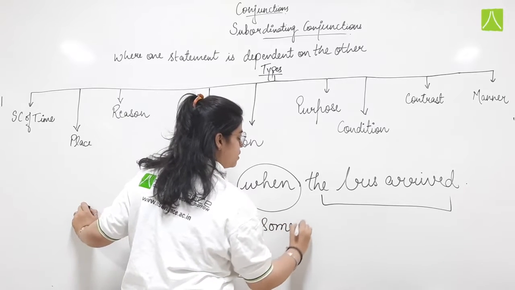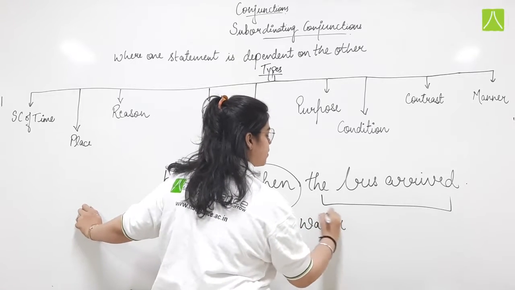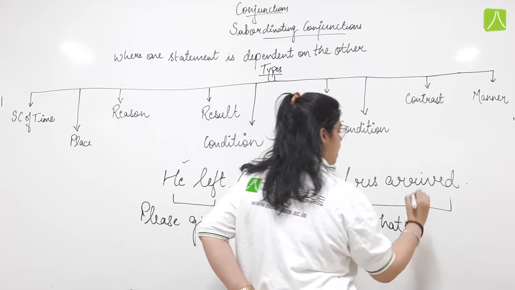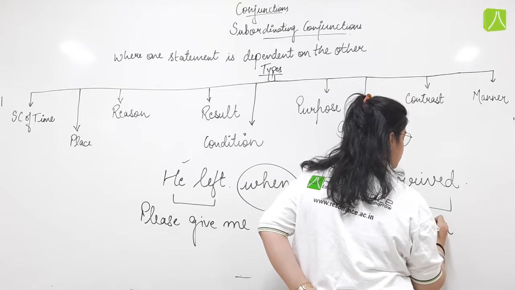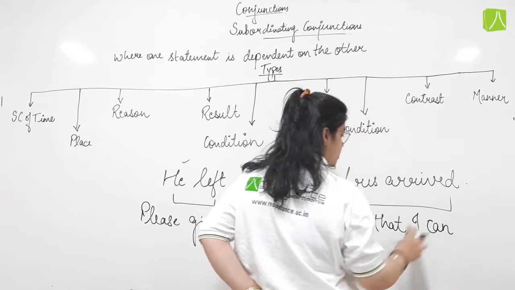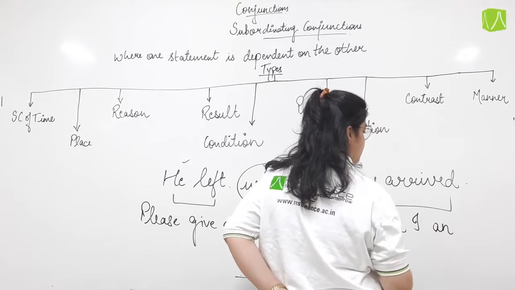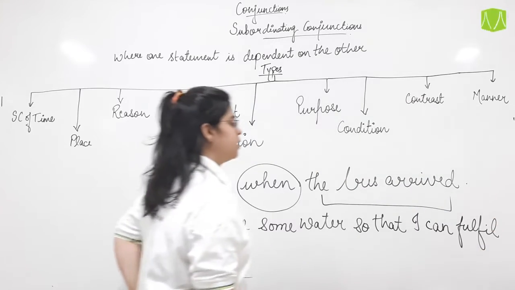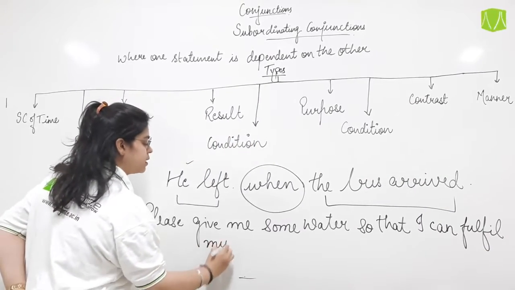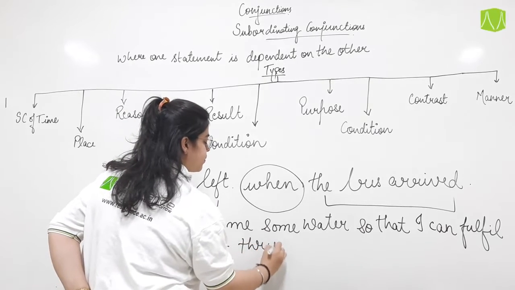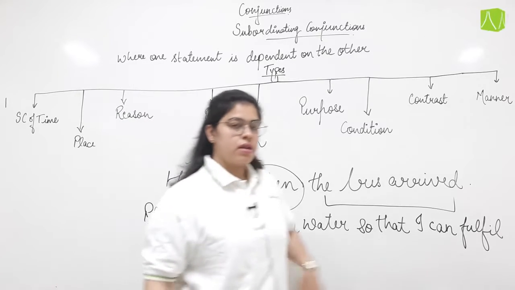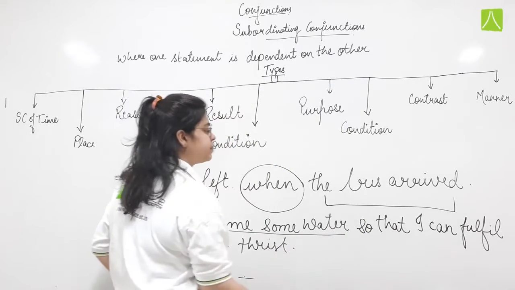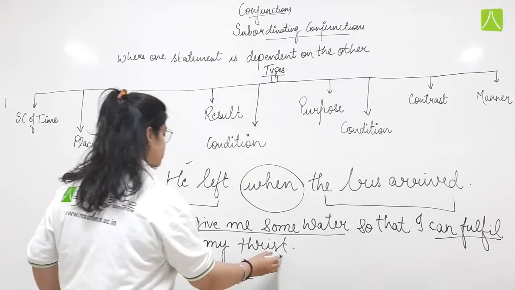Please give me some water so that I can fulfill my thirst. Now here there is one sentence, please give me some water, I can fulfill my thirst.